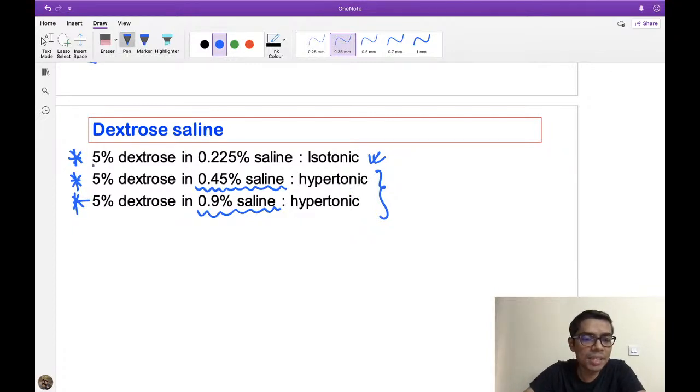Because look here, 5% dextrose only, that is isotonic. If you add the slightest amount of saline, salt, then the tonicity still remains close to isotonic. But whenever you are adding more saline, what will happen? The tonicity becomes hypertonic. That's why dextrose saline solution, depending on the strength, can be isotonic also, and it can be hypertonic, like this. So this is the discussion of the first MCQ.